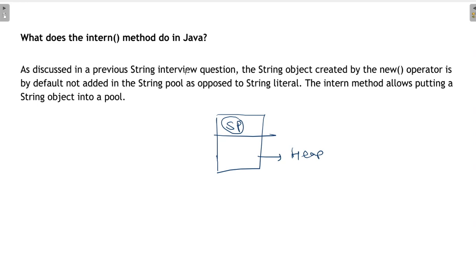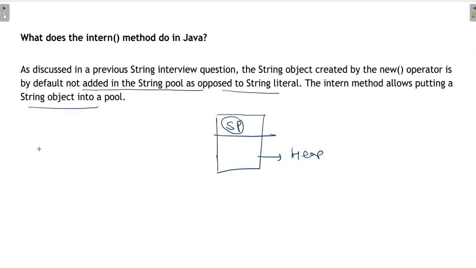As discussed in the previous string question, a string object created by the new operator is by default not added into the string pool, as opposed to a string literal. The intern method allows putting a string object into the pool.